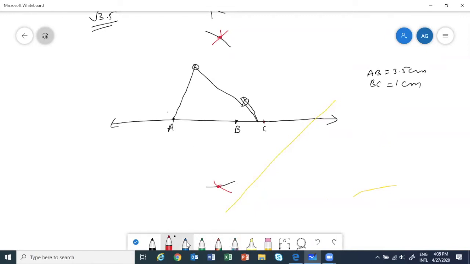Nicely she's explained. If you join it, what will happen? Roughly I am doing, students. So we will get this point of intersection O. Now this is supposed to be the perpendicular bisector. Till here clear?